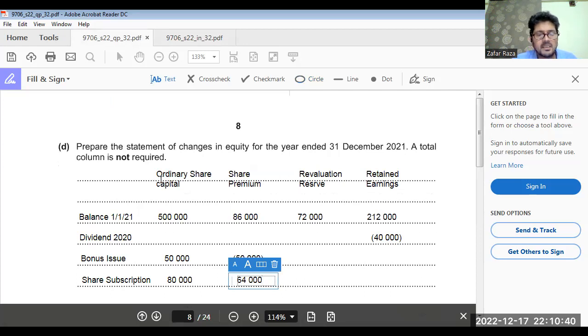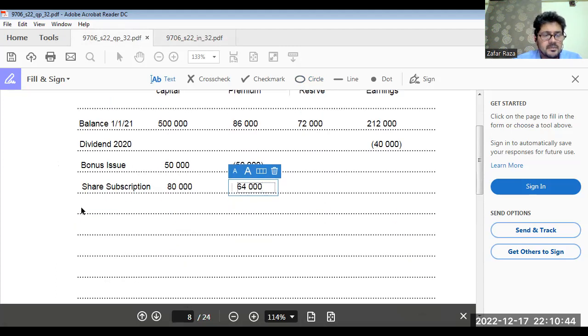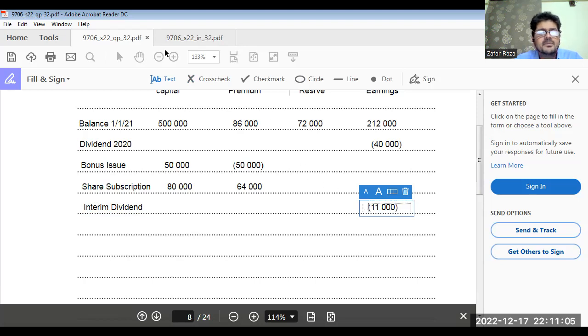That means 11,000. Okay. So interim dividend, we have to deduct here 11,000. Okay. What next?